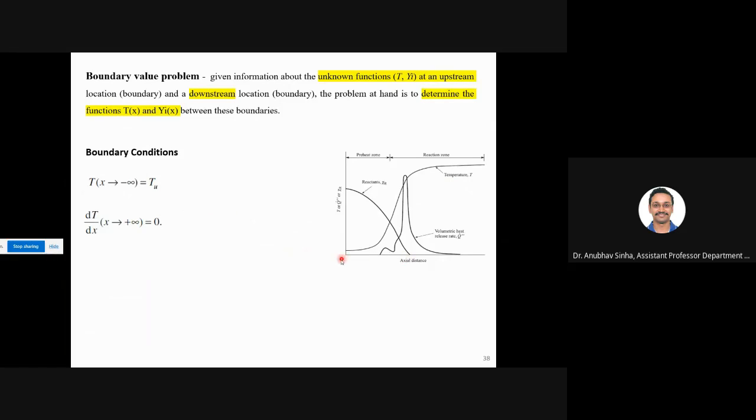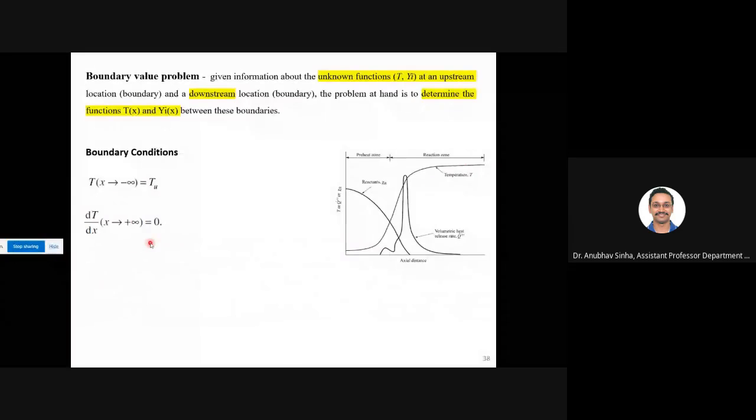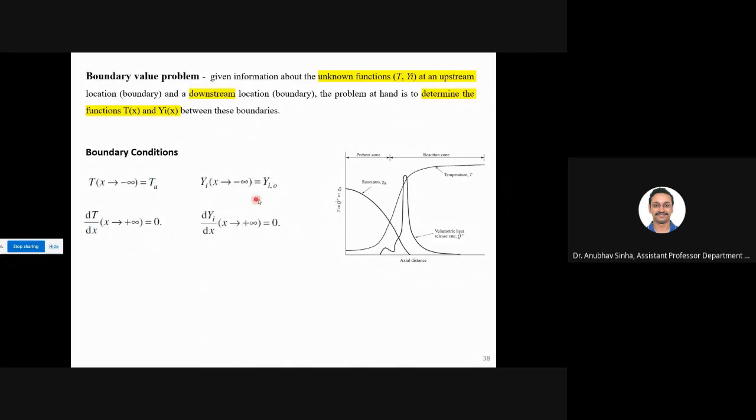Now for x equal to plus infinity, when you go forward, this slope is getting diminished, so we have dT/dx is 0. That is how it is defined. Don't think too much about it, but that is the way we set up a problem. Similarly, we'll do it for mass fraction. Initially I know how much fuel is coming, how much air is coming. Finally, the profile gets flattened out.